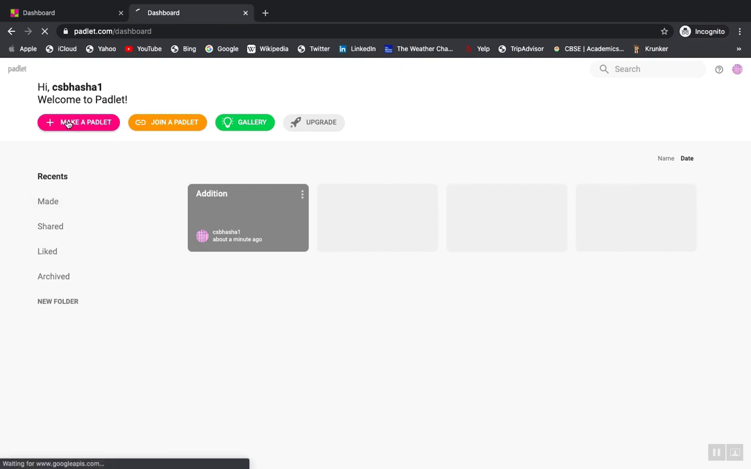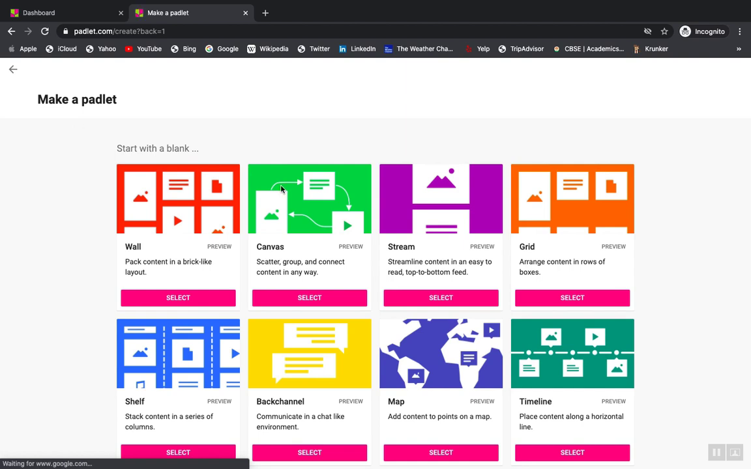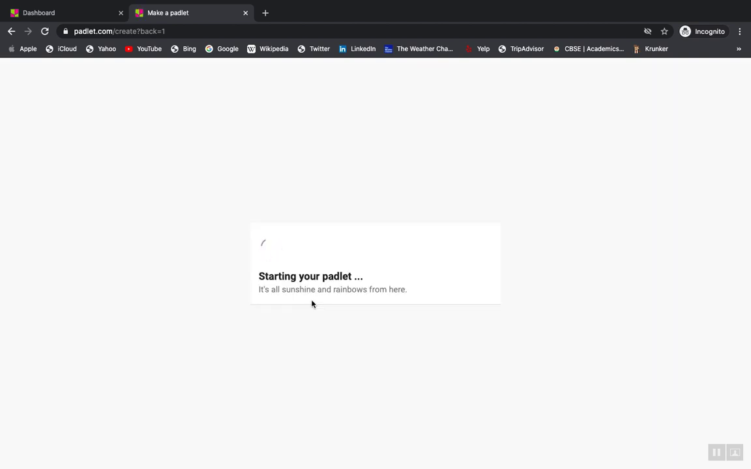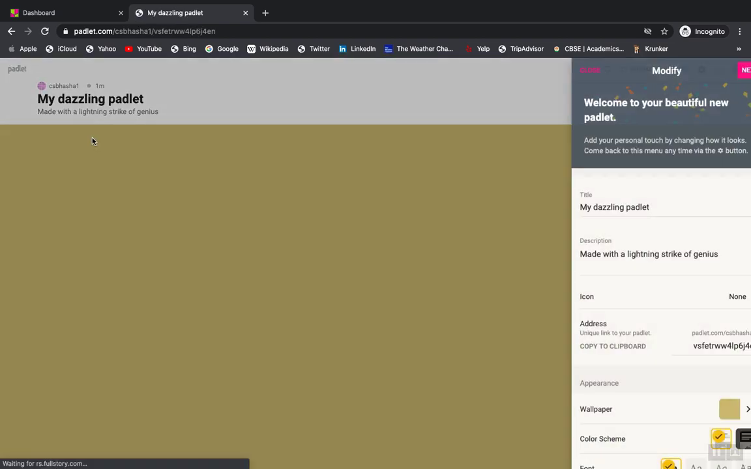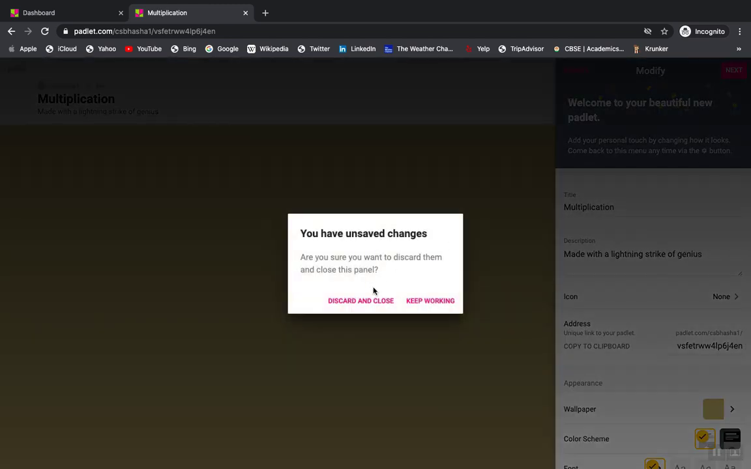So you simply say make a Padlet, and I would like to create a Padlet, say on multiplication. This is the layout which I would like to use, and I will name it not my dazzling Padlet, but say multiplication. Okay, so I'm not doing a lot of things now. You can always experiment with the other Padlets.